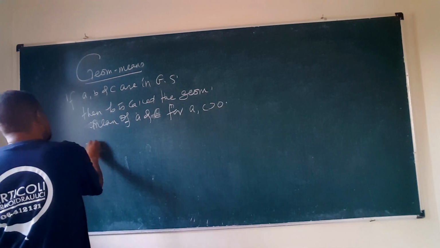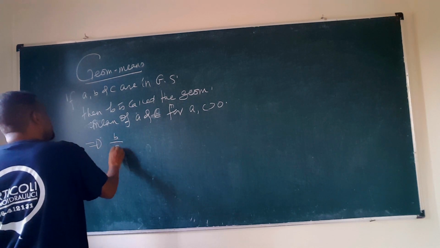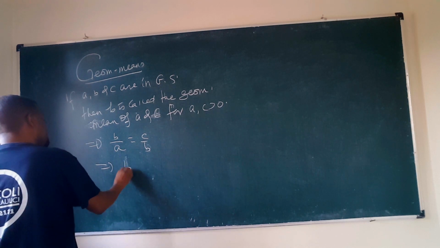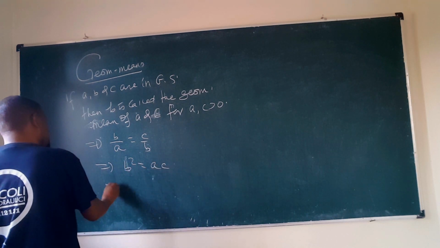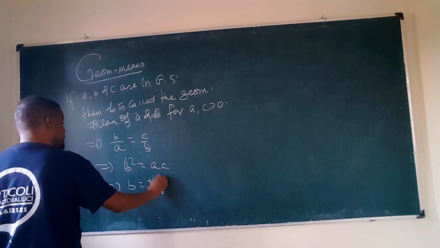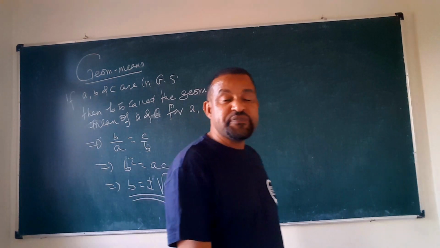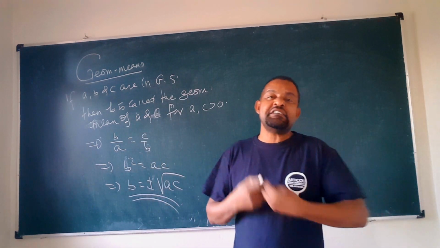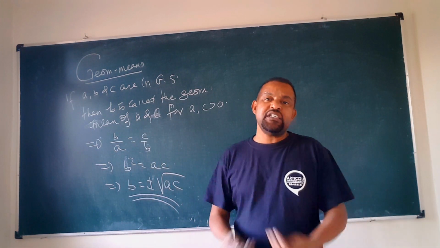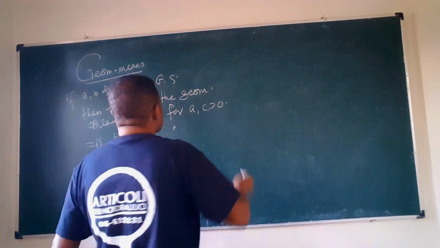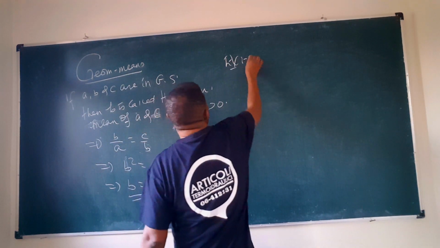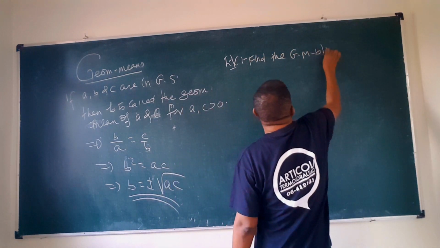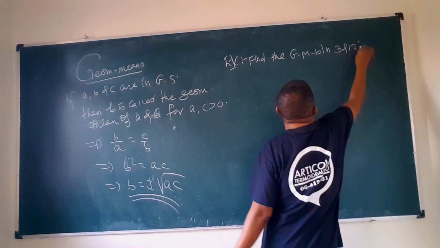So that means it can be obtained by B over A is equal to C over B. So that will be B squared is equal to AC. So that will be B is equal to plus or minus radical of AC. That is the geometric mean between two terms of a geometric sequence. So as you insert 4 geometric means, 5 geometric means, 6 geometric means እያለ ይጠይቃችኋል። Say for example, find the geometric mean, say between 3 and 12 ሊል ይችላል አሁን ለምሳሌ። Okay?